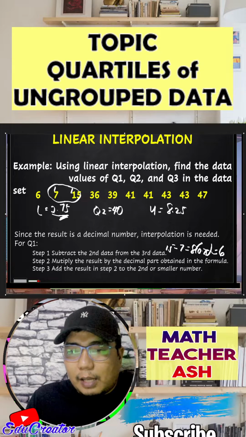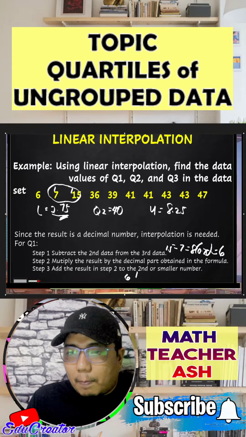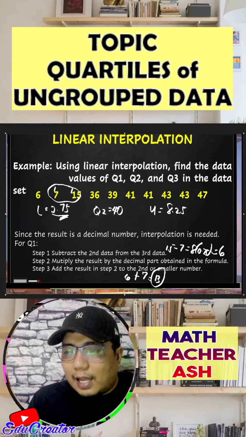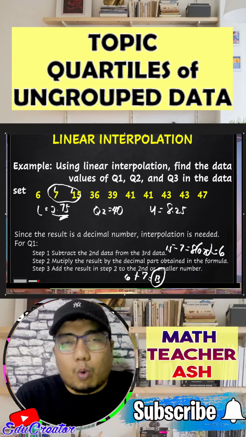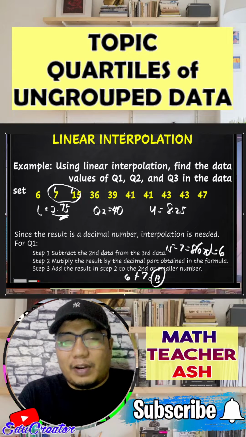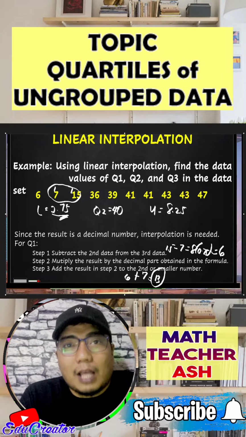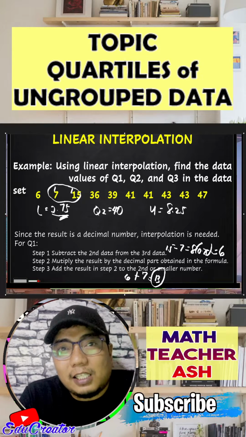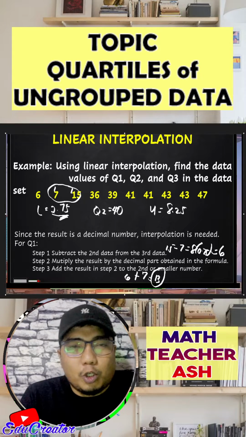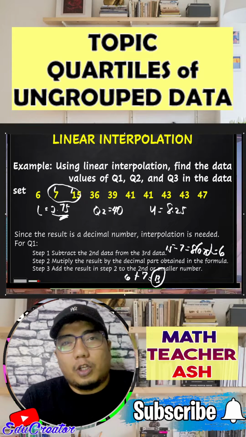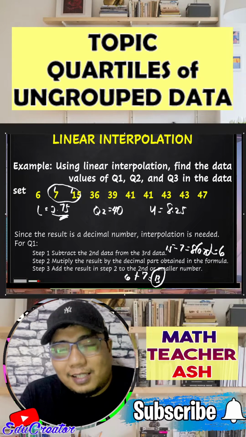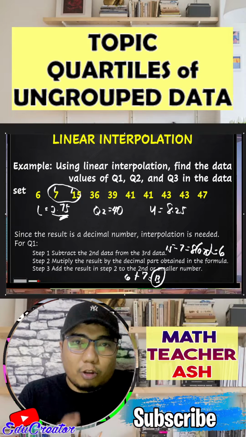And then for our step 3, we will be doing 6 plus 7, and the answer for that is 13. This means that the exact value of our quartile 1. Okay, so if we consider it has a different value earlier in our round up for the Mendenhall and Sinsich method. So of course, if you are asked to solve for quartile, you need to clarify first whether you are applying the linear interpolation or just the simple Mendenhall and Sinsich method, for you not to be confused.